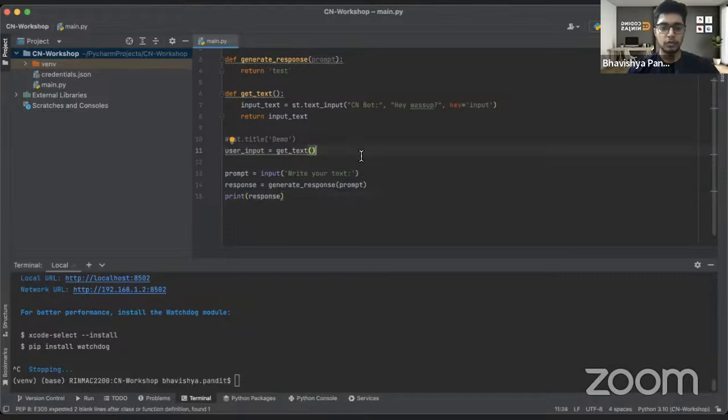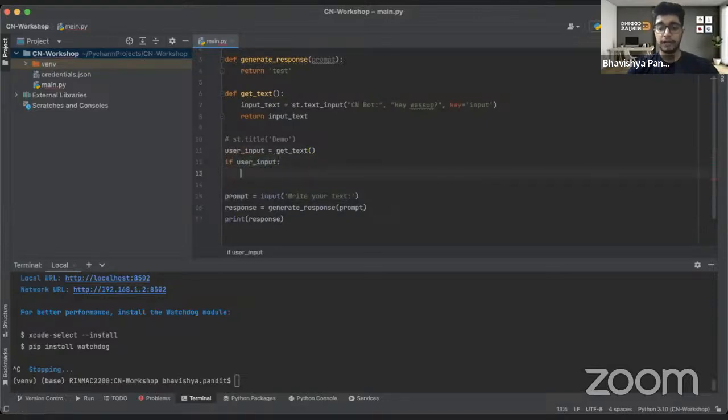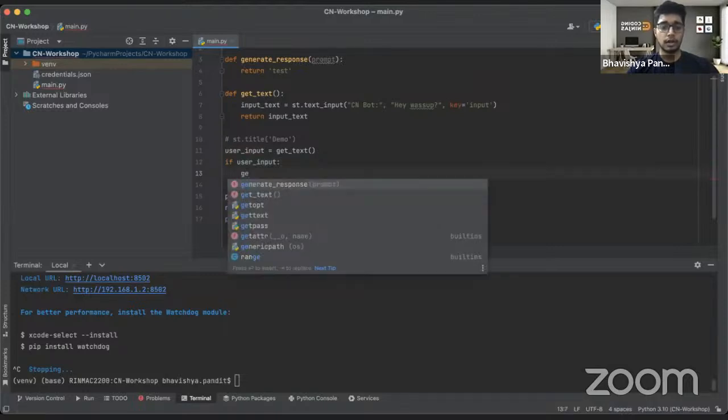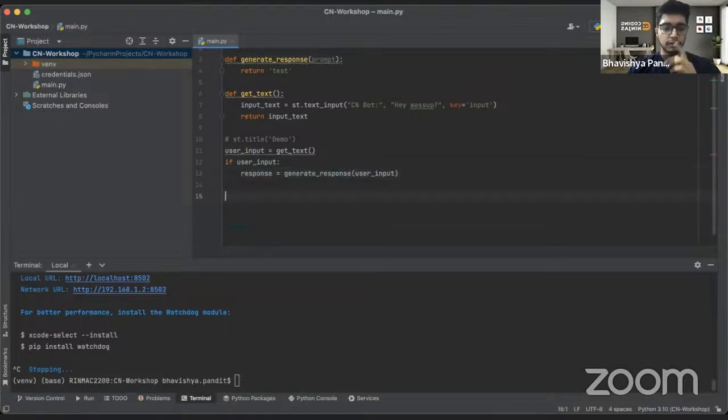Cool. So now we have this user input, right? And then this user input is generated. So I'll say if user input has been there, once the user gets the input, we would call generate response, and we'd give user input into it, and then we would want to store it in response, for example. Okay, so we are done with it, and we would print response here.